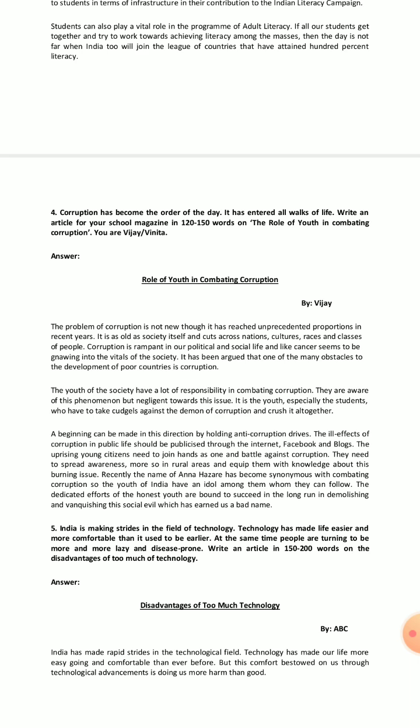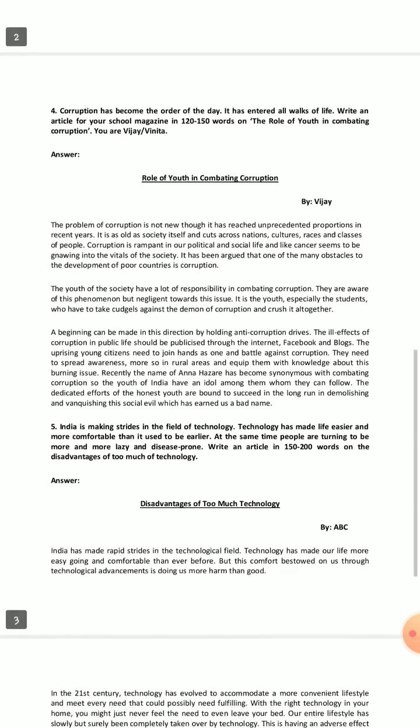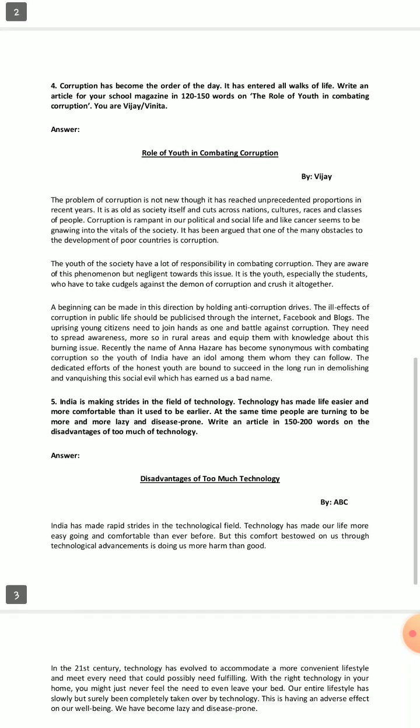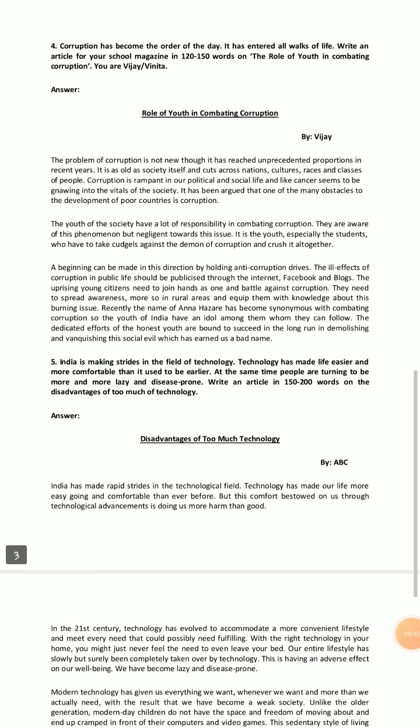In order to make it successful, the students should play a very pivotal and prominent role. So dear students, that ends this question. Now I am moving on to question number 4. Question number 4 is also very important.